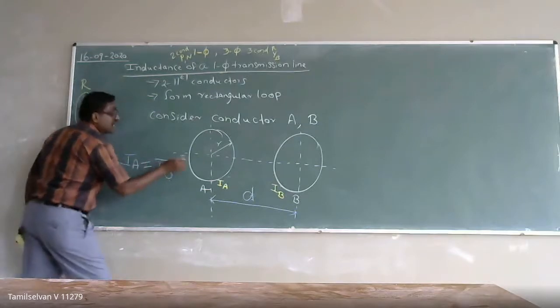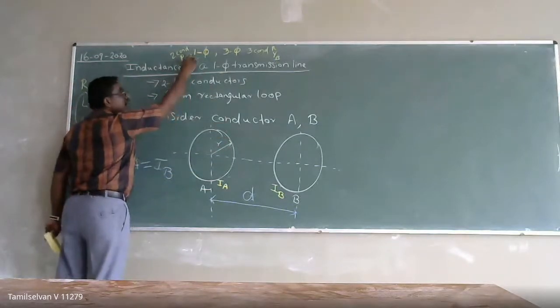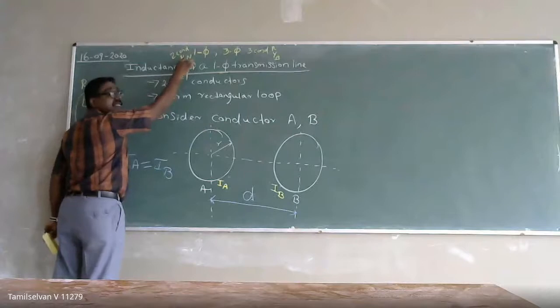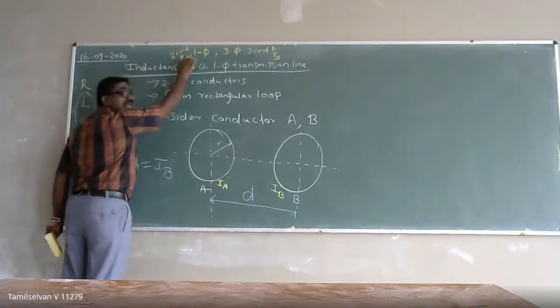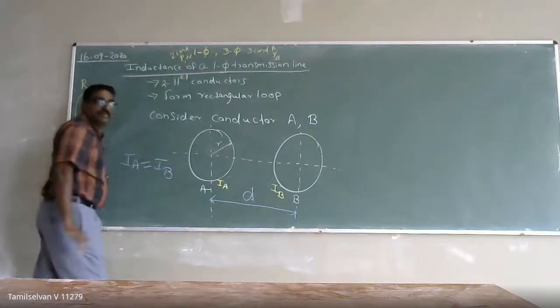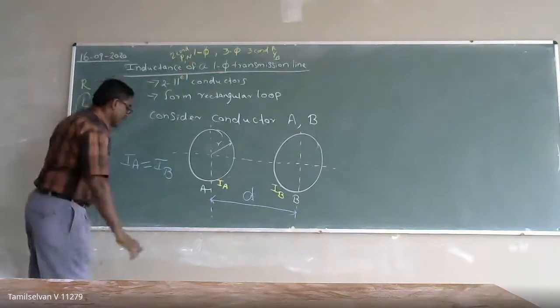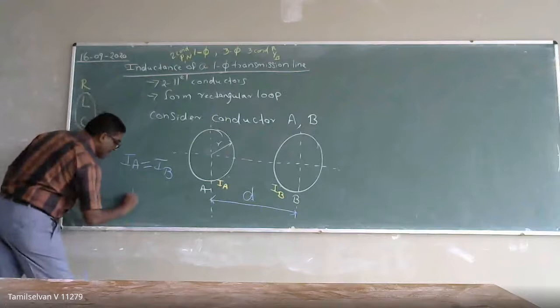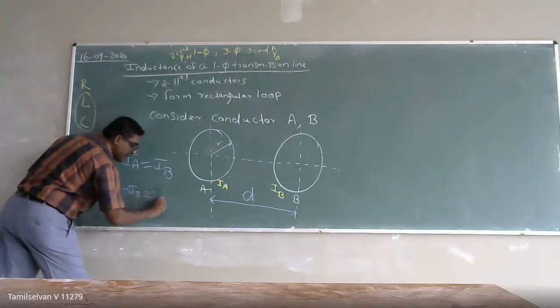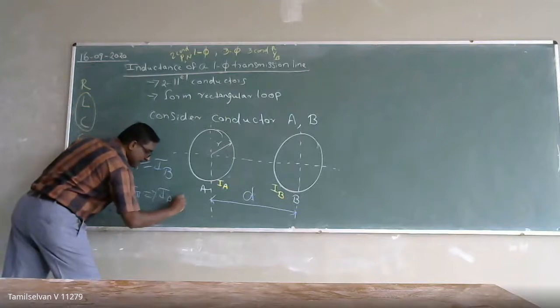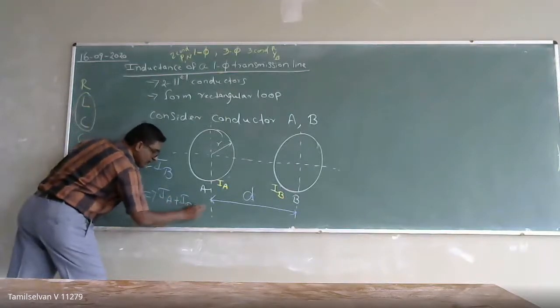Why? Because the neutral forms the return path. So the same amount of current is flowing, but in the opposite direction. It means IA is equal to minus IB. So this implies that IA plus IB will be equal to 0.